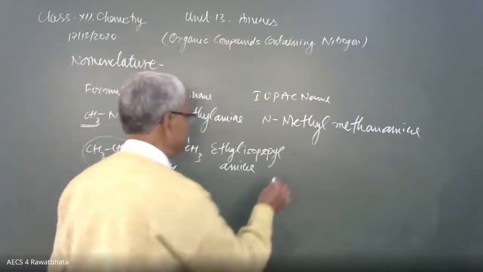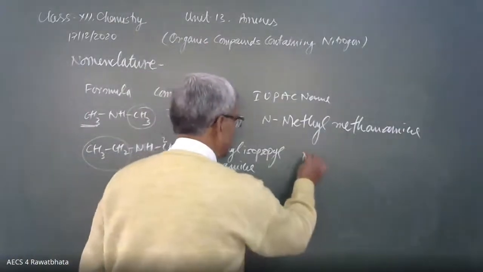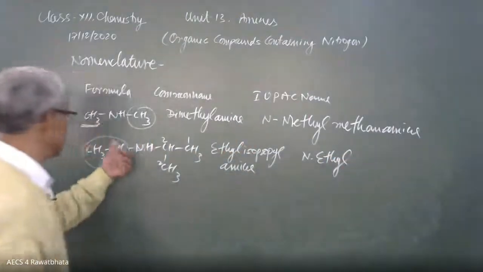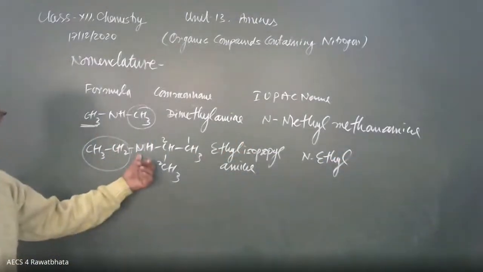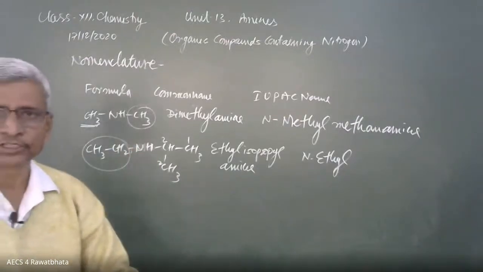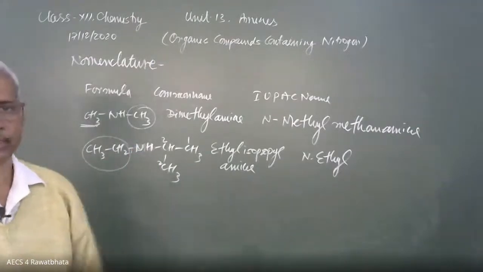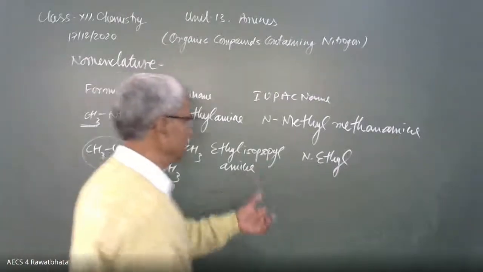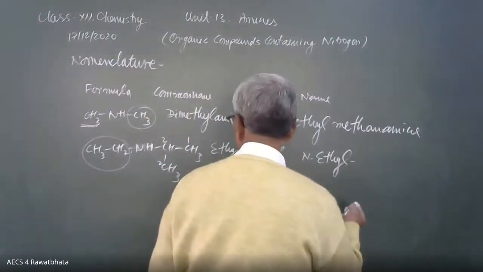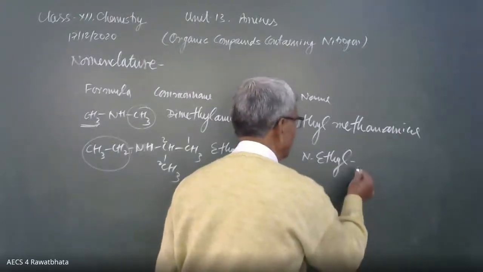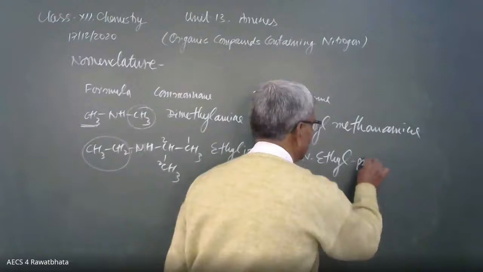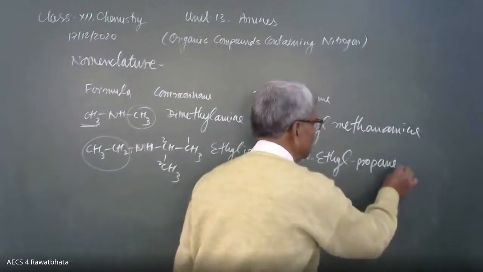Then the IUPAC name: N-ethyl, for this ethyl connected to nitrogen. Small n is normal, capital N refers to nitrogen, that's why we have to use capital N. N-ethyl propane 2 amine.